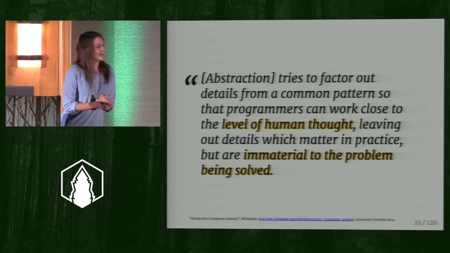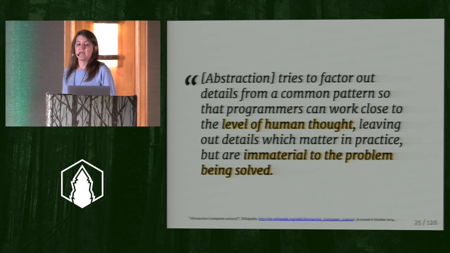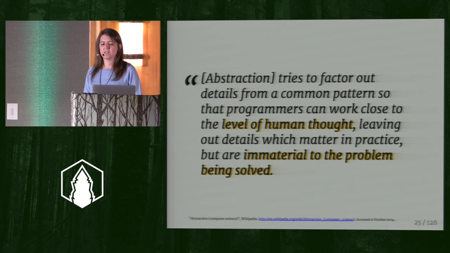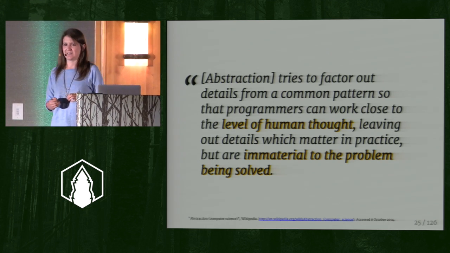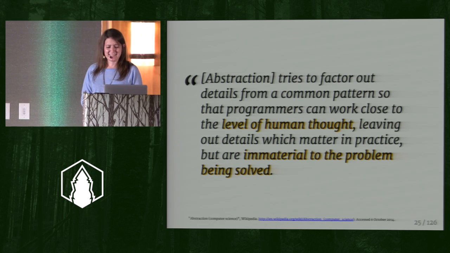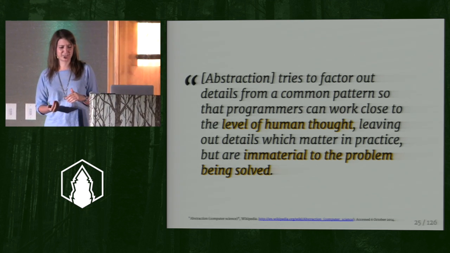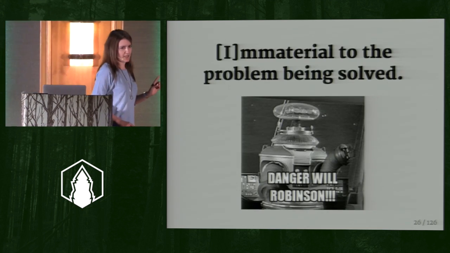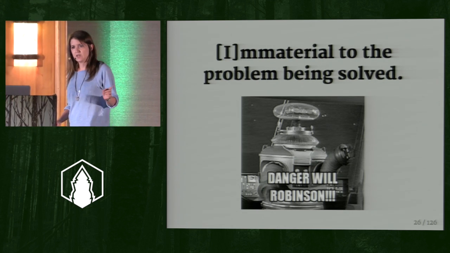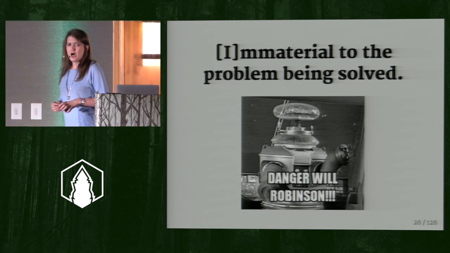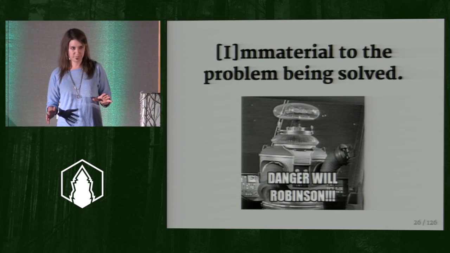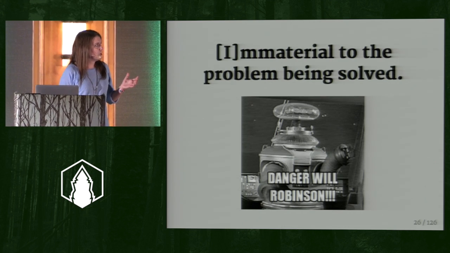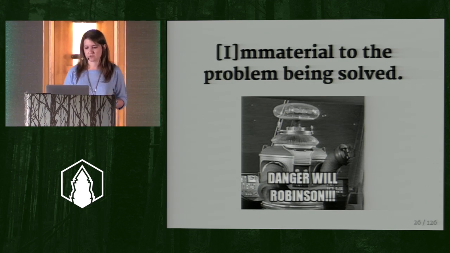Obviously, that's where you go. And so here in Wikipedia, it says, abstraction tries to factor out details from a common pattern so that programmers can work close to the level of human thought. I don't know, think about that for a second. And then leaving out details which matter in practice, but are immaterial to the problem being solved. And that's something I want us to flag. Immaterial to the problem being solved. We know that as programmers, our solutions are almost 50% defining the problem. And so as we walk through what I'm about to say, I want us to be thinking about what problem we are trying to solve with JavaScript.